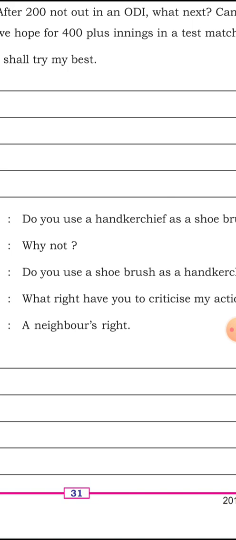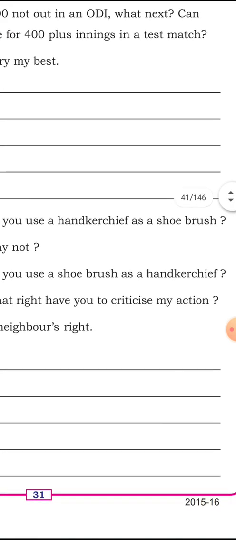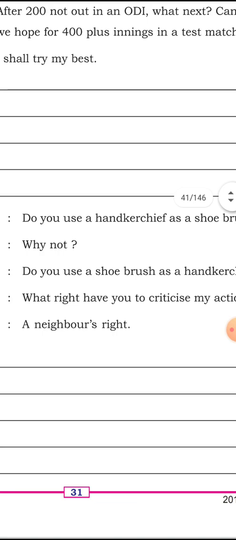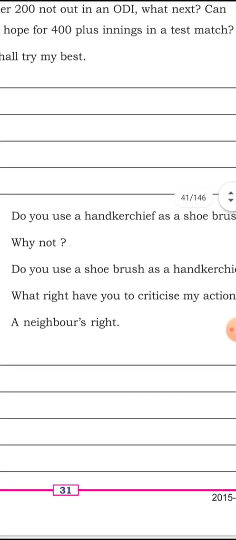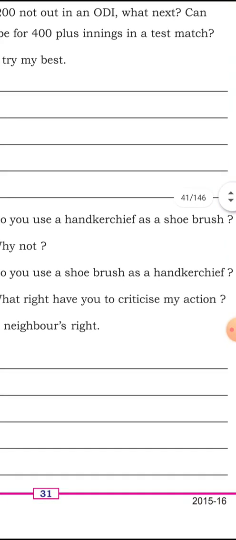Next one: do you use a shoe brush as a handkerchief? Yes or no question. Do is the helping verb, use is the main verb, you is the pronoun, and other items are easy to understand. Next one is, what right have you to criticize my action?